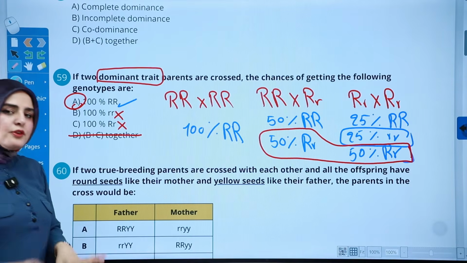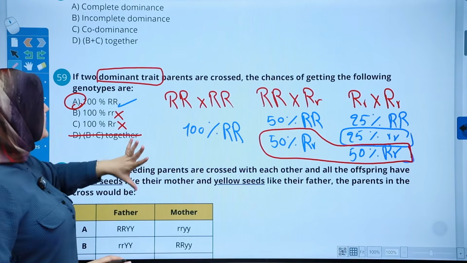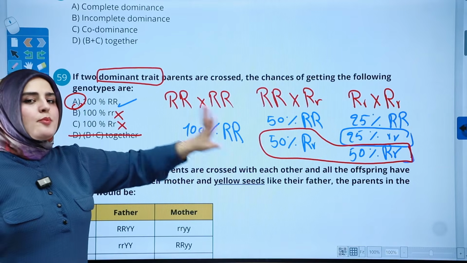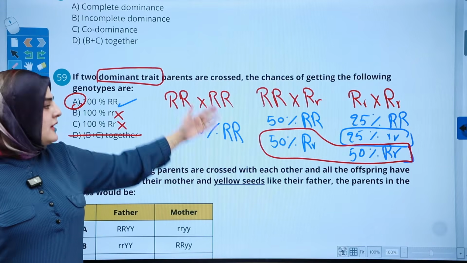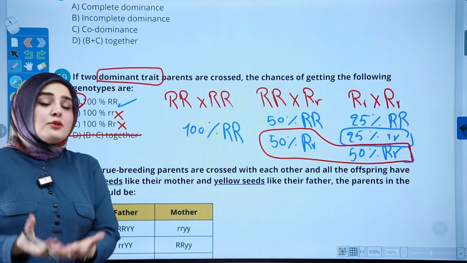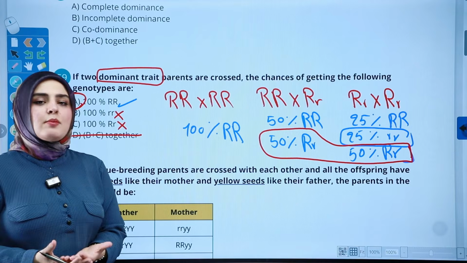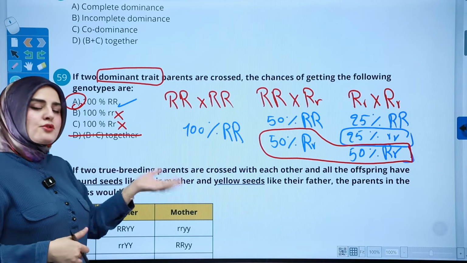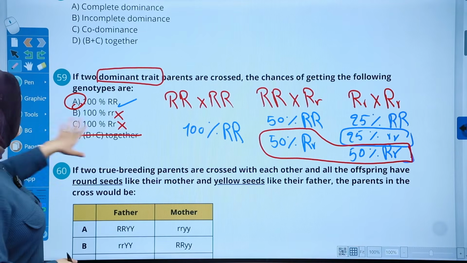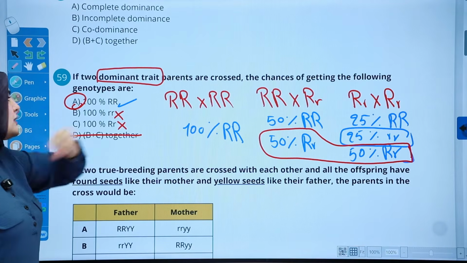Don't get confused. Don't get panicked when you see something like that. Get your probabilities and possibilities in line. Prepare them like that, or even use Punnett square. You have time. 3 hours is enough for you to try all of these. I could recall it from memory. You could use Punnett square.